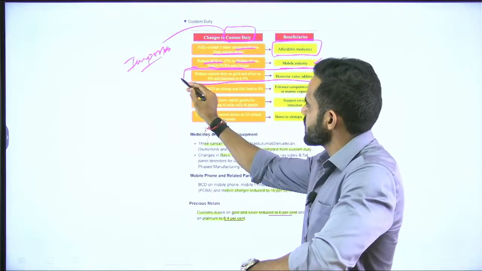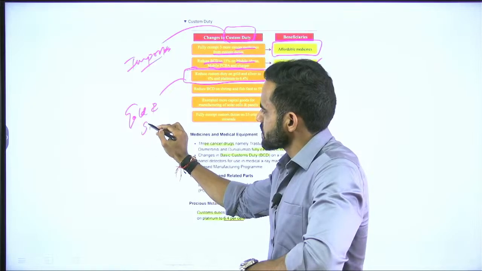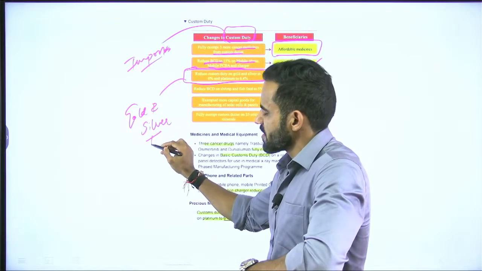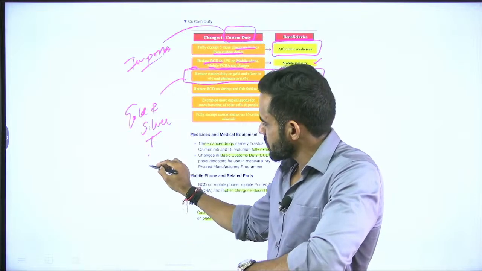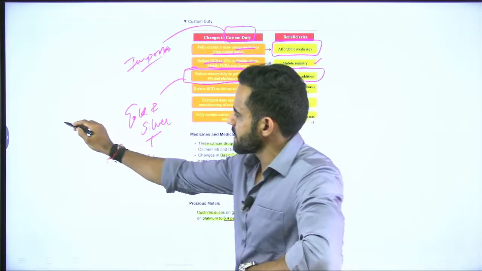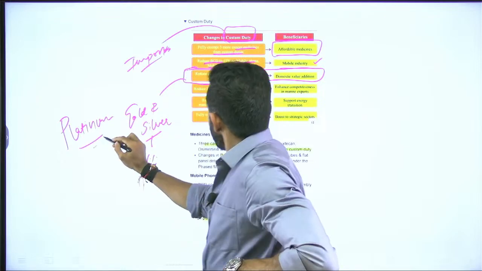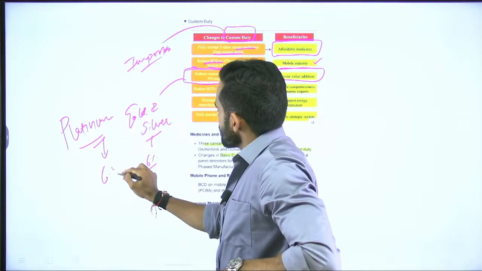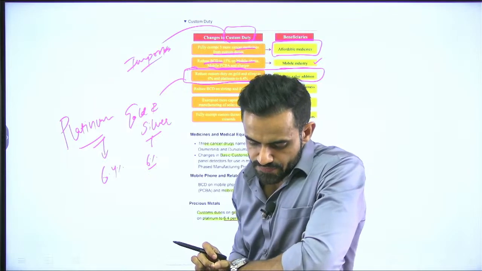Yes, this one is important, you need to remember the percentage as well. For example, in case of gold and silver, the custom duty has been reduced. Previously, I think it was 15%, please cross check that. Now, it has been reduced to 6%, and on platinum, it is roughly 6.4%. So, this is something which you need to remember in exact amount.